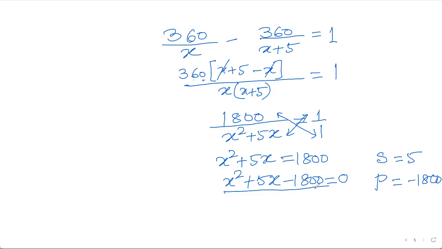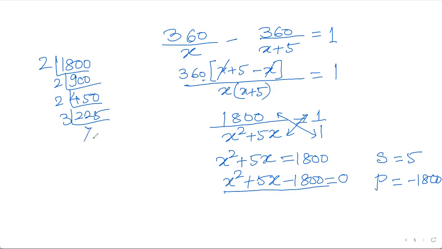How will you manage it now? 1800 can be factorized like this: 1800 to 900 to 450. I'm going by prime factorization, to 225, and so on, with 5 and 5.